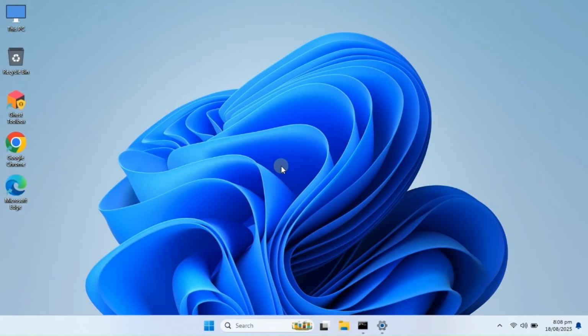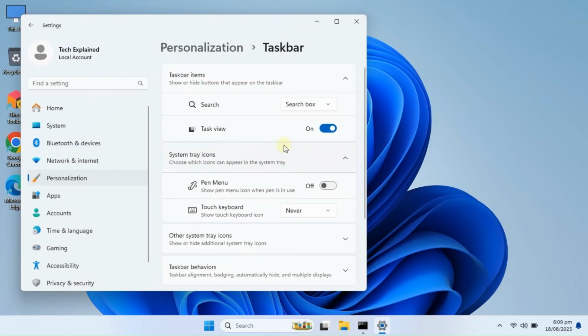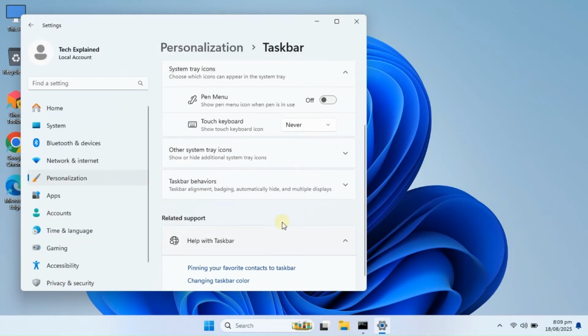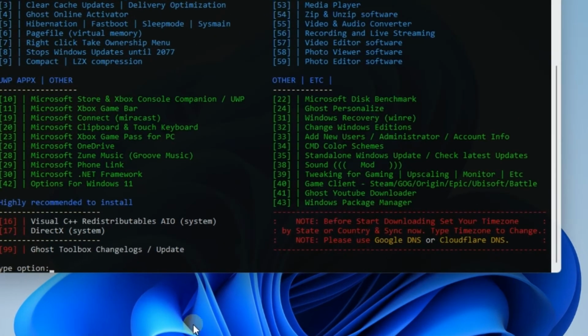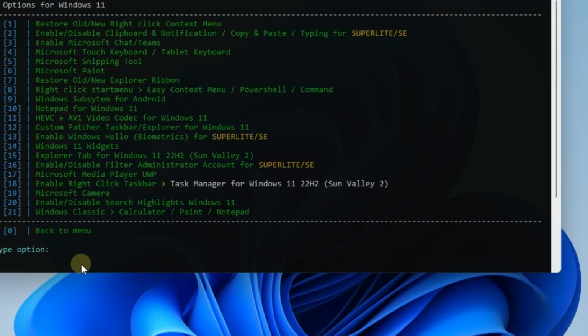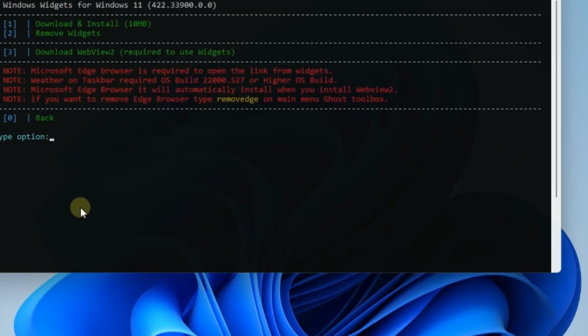One more thing Ghost Spectre users often miss in Windows 11 is the taskbar widgets. Normally, Ghost Spectre Windows doesn't include them, but don't worry, with the Ghost Toolbox, you can bring those widgets back and enjoy the full Windows 11 experience. Here's how to do it. Open the Ghost Toolbox and go to option 42, Options for Windows 11. From the next menu, select 14, Windows 11 Widgets, and then choose one, Download and Install.